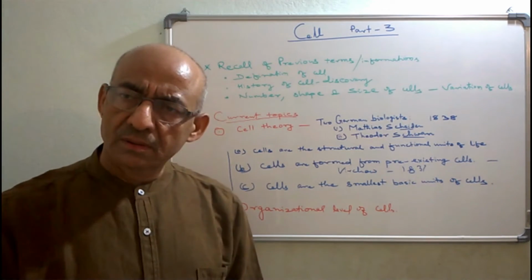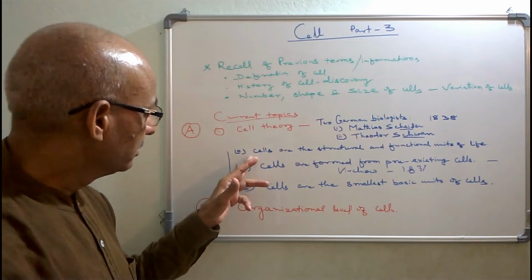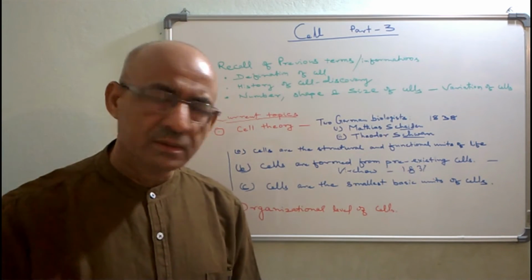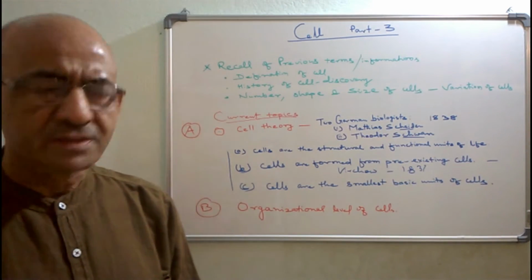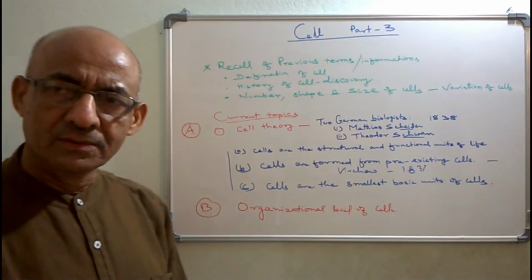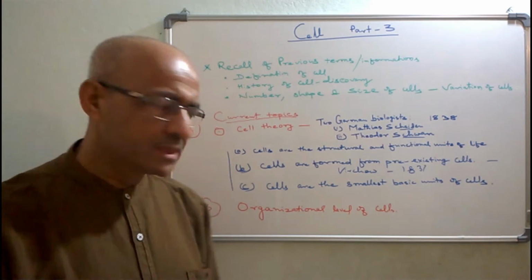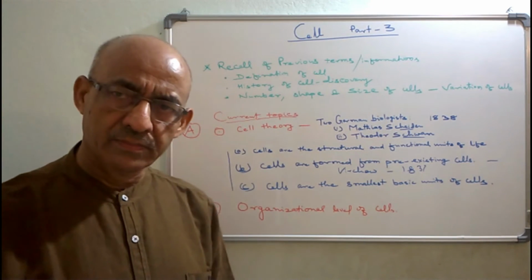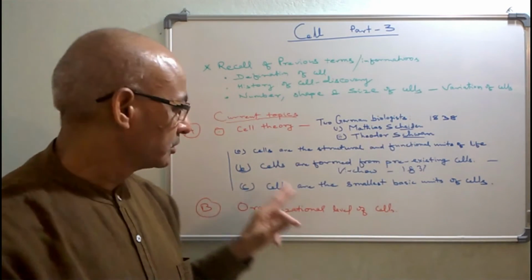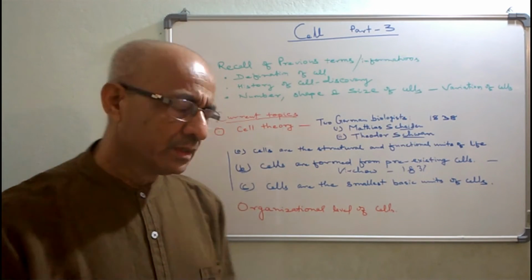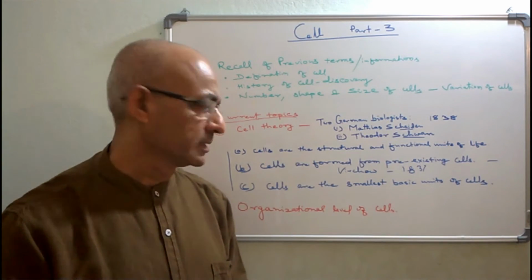This cell theory consists of the first point, that is, cells are the structural and functional unit of life. In the first session, we discussed this when we were discussing the definition of the cells. This is the first point of this theory, which these two scientists included in this theory. Second, cells are formed from pre-existing cells.